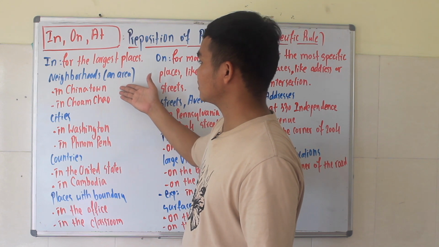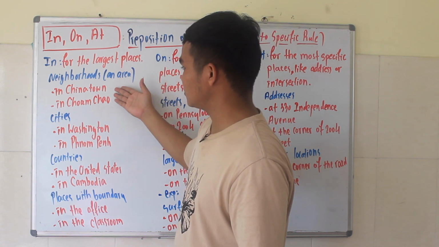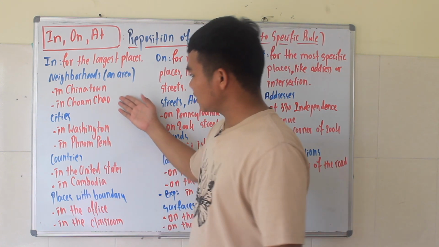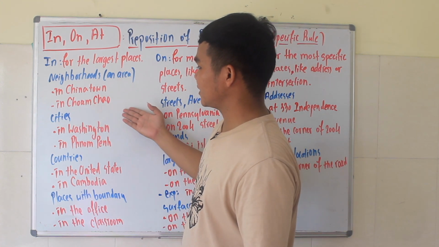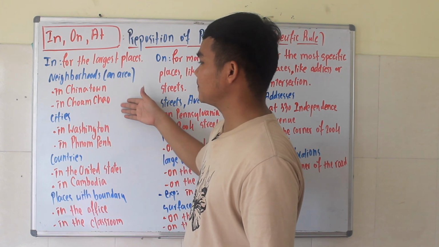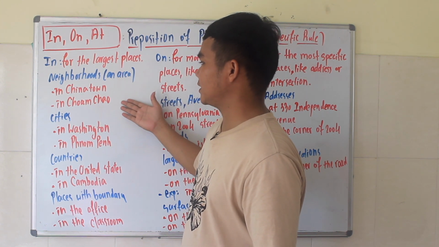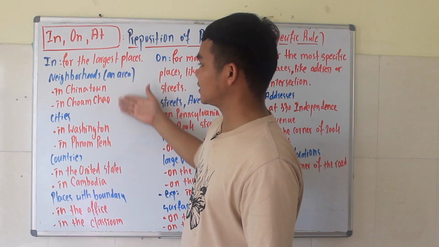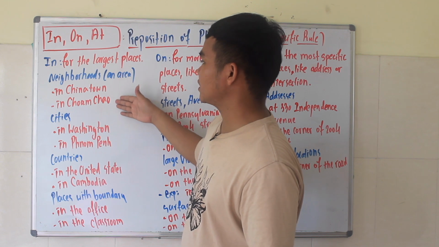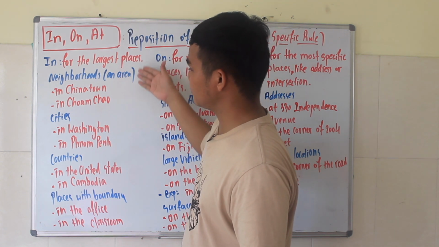Chinatown is an area or neighborhood, so we say in Chinatown. Another one is in Chongqiao. Chongqiao is also an area, so we say in Chongqiao. Like we say, I live in Chongqiao, or I live in Chinatown, and so on.